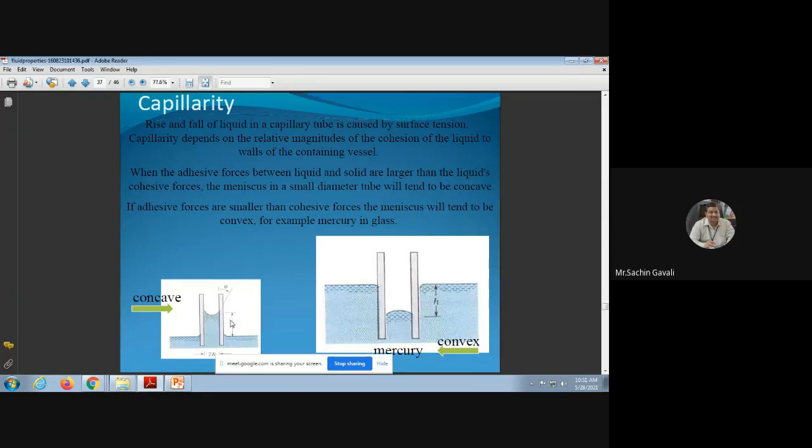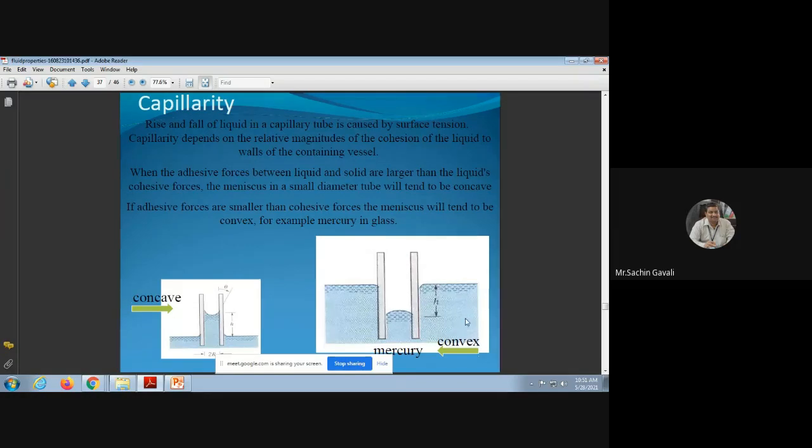If the capillary tube is immersed in a liquid like water, whose cohesive force of attraction is less, then in that case capillarity rise will take place. And for fluids which have more cohesive force of attraction, for example mercury, as its molecules are very close to each other, cohesive force of attraction is too much and it dominates adhesive force.